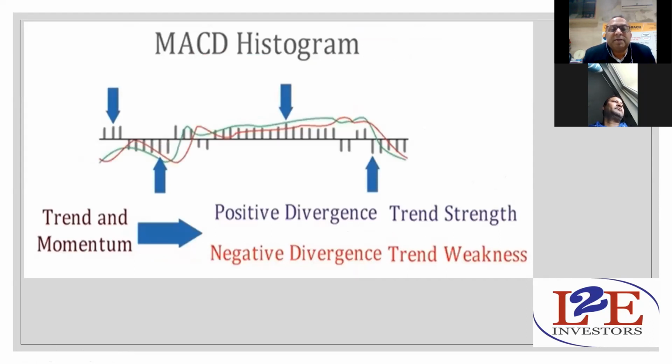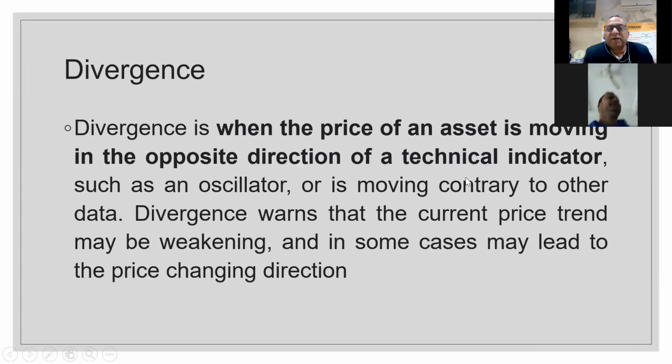In the MACD chart, there are a few more things. That is positive divergence, which gives the strength, and negative divergence, which gives the trend of weakness. Strength and trend weakness will give you a better idea once you start following this histogram, right? And this negative divergence. I have told you about the divergence, and I am going to give it to you again.